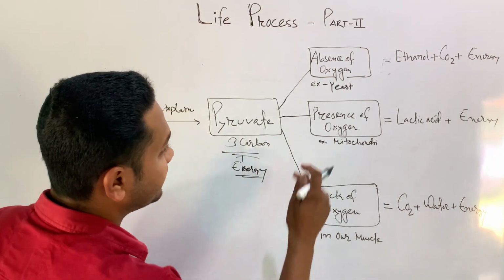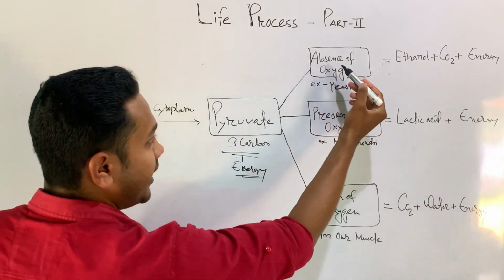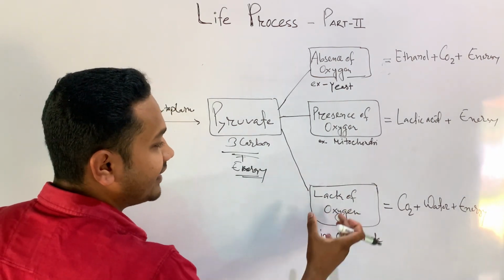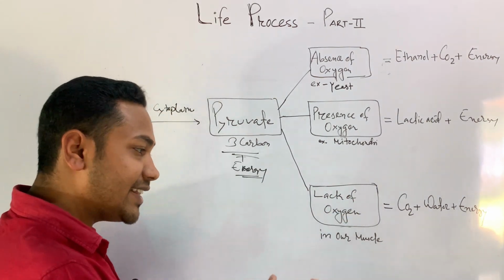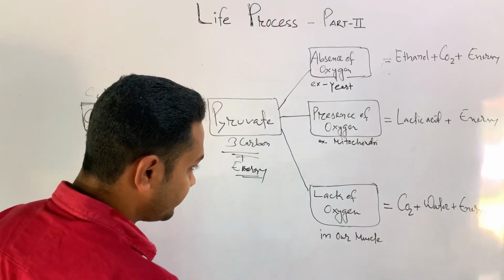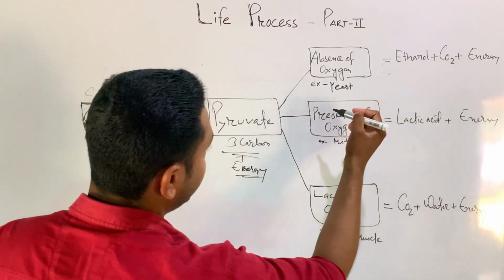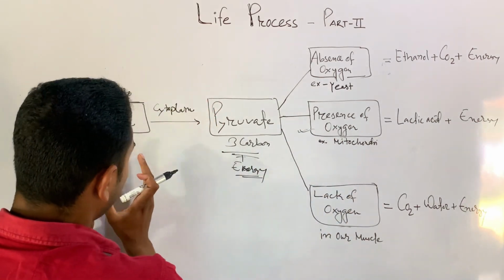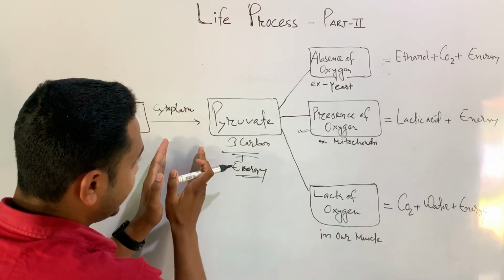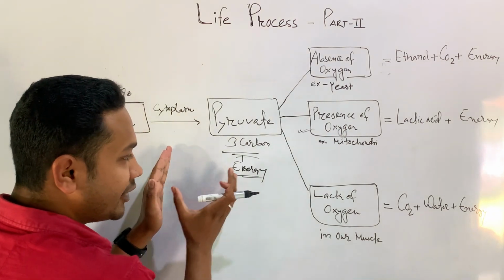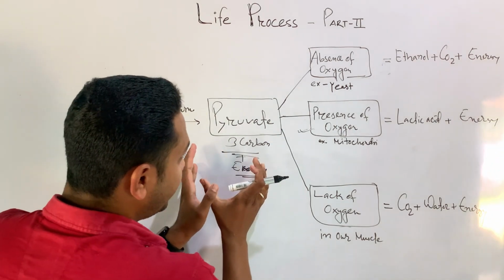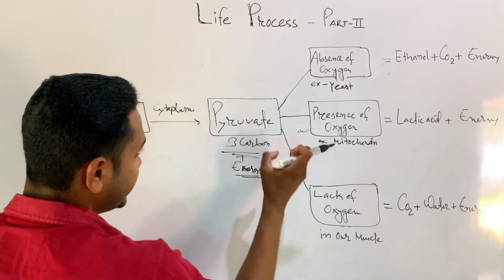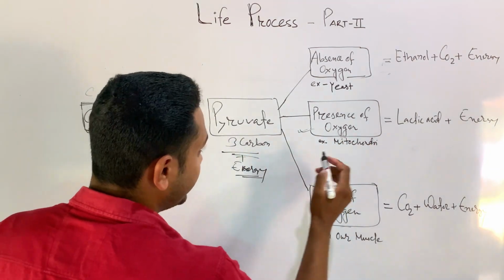Now let us understand these steps. In absence of oxygen, what happens? In presence of oxygen, what kind of energy does it give us? And whenever the oxygen amount is less, what kind of energy does it produce? So first of all, let us try to understand in the presence of oxygen. Whenever this glucose comes inside the cell, in the cytoplasm, it will break down immediately and release some amount of energy. After that, the mitochondria will take it from the cytoplasm, that food.